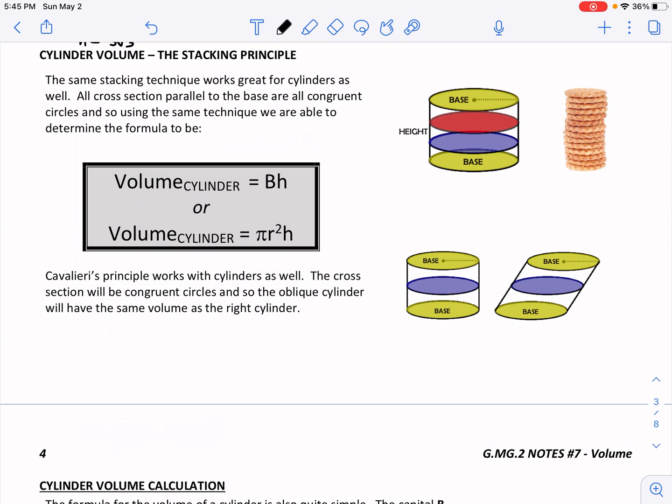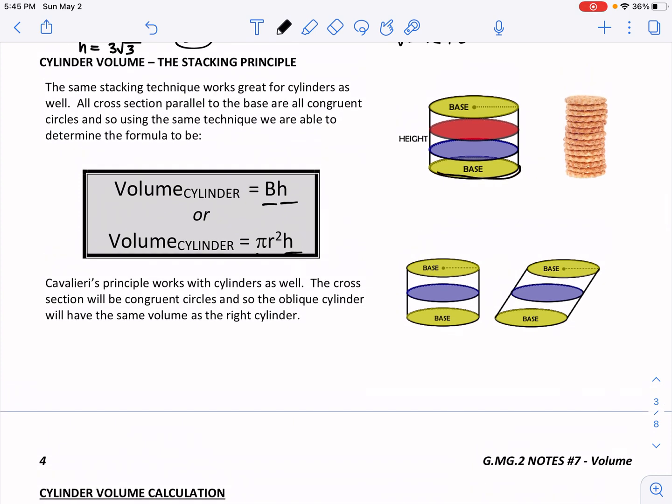A cross section parallel to the base are all congruent circles, so using the same technique, we would get the same idea. Volume equals area of the base times the height. But what is the area of a circle? Pi r squared, right? So we just changed the equation slightly, even though it's still the same thing. It's pi r squared times the height, because the area of the base, the area of a circle, is pi r squared. So to find volume, we would just take pi r squared times the height.